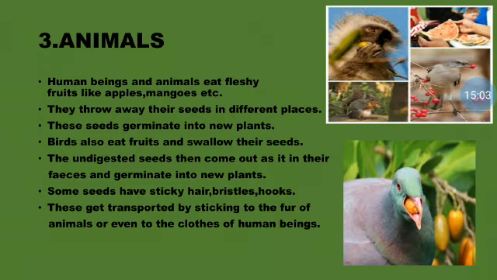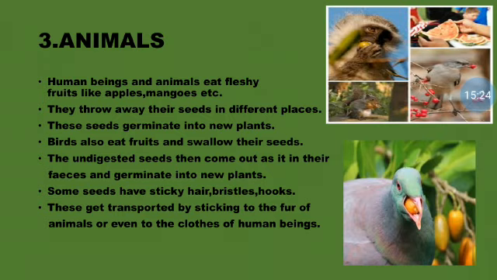Children, the third one is the animals. Human beings and animals eat fleshy fruits like apples, mangoes, etc. And after we eat the fruit, what do we do? We throw away the seeds, isn't it? Those seeds only get germinated into a new plant.